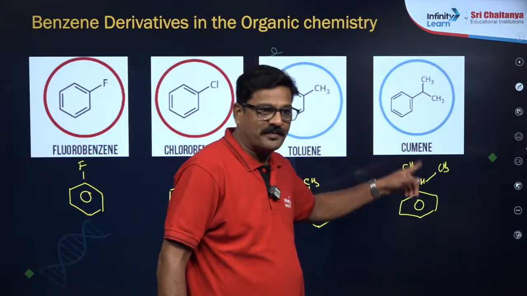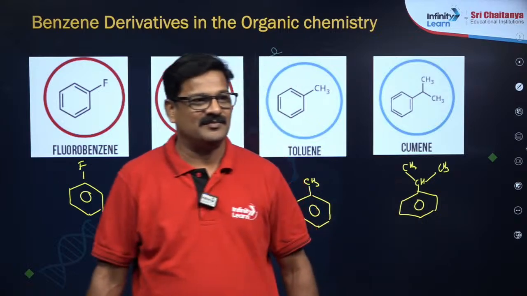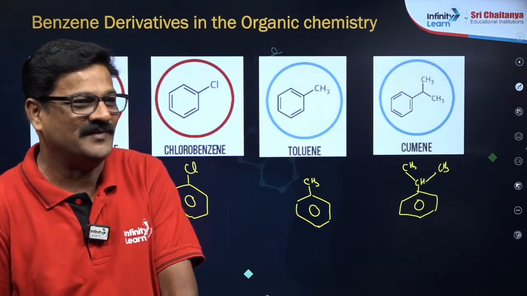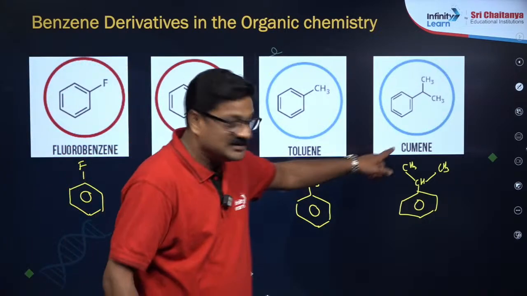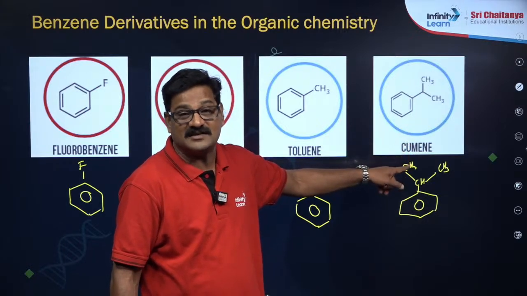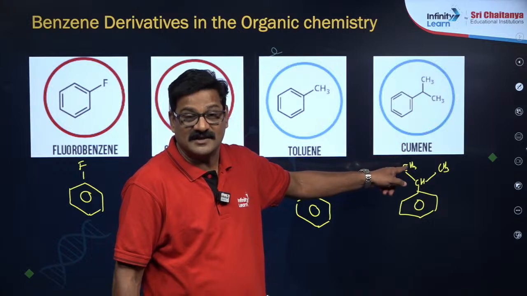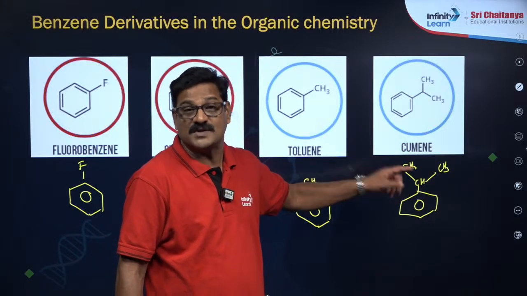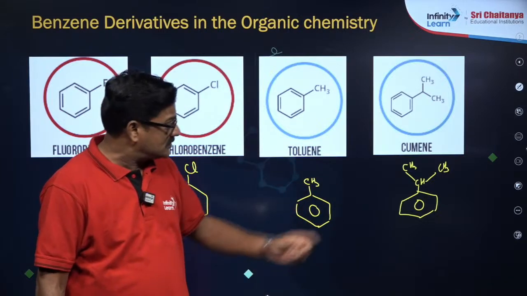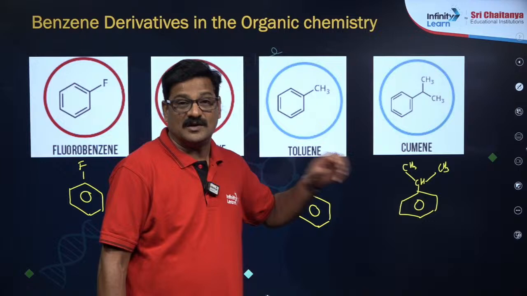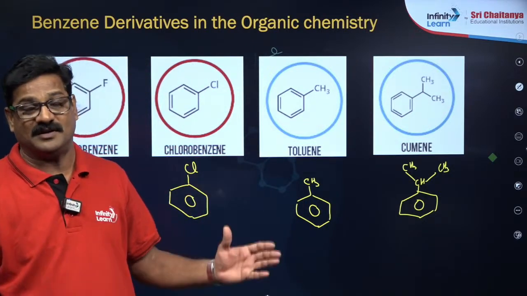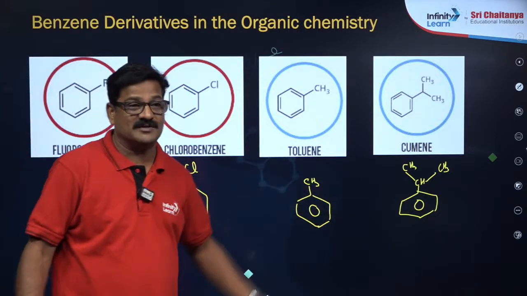Cumene is called isopropylbenzene. Okay. Cumene comes in the phenols chapter, grade 12 NCERT textbook, alcohols, phenols, ethers. There, in the preparation of phenols, we use the cumene hydroperoxide method. In the cumene hydroperoxide method we use cumene as a source. The world's largest amount of phenol is prepared from the cumene hydroperoxide method. So this is the importance of cumene.